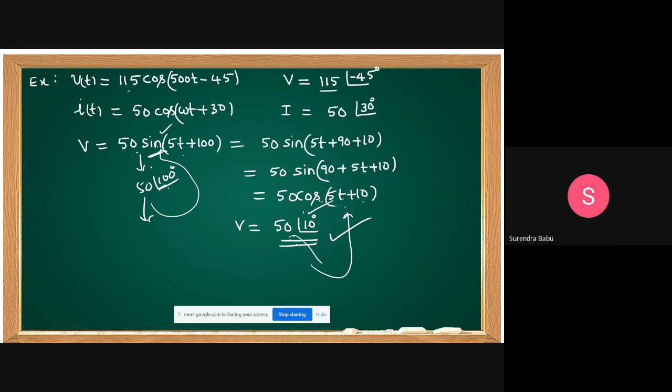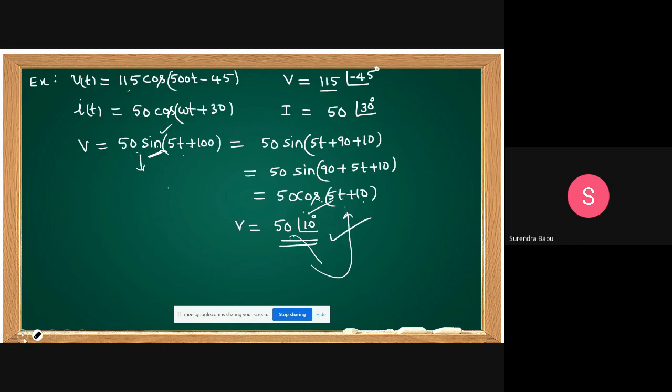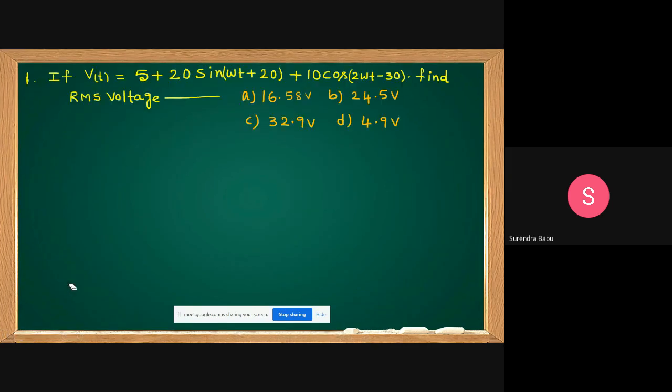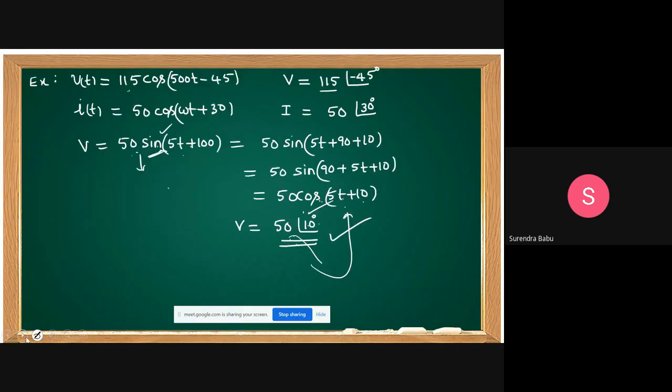But if you want to convert sine into cosine, then go for this procedure. Then you can convert sine into cosine. But my suggestion is take the reference as the cosine function instead of sine. Yeah, this observation is important in the fundamentals. The previous problem at the start, I wrote wrong. That's why I took more time. Sorry for that. Before that, I want to give one formula. This is also very important. You write it as a note.